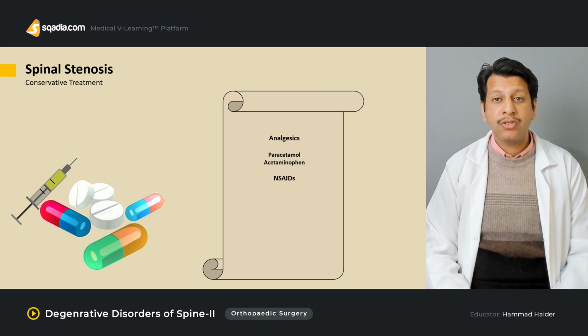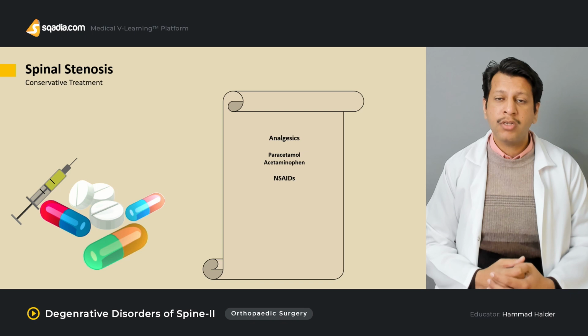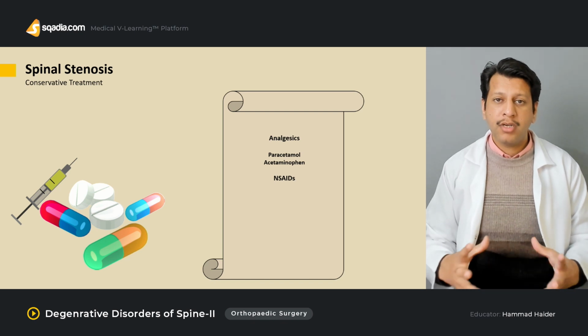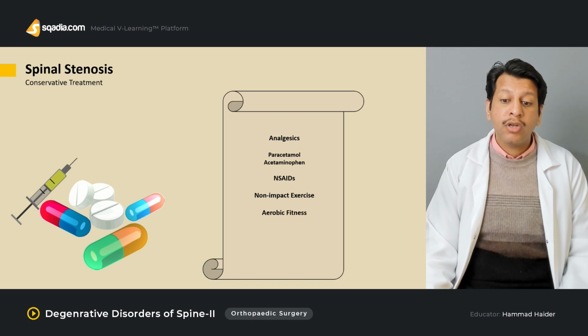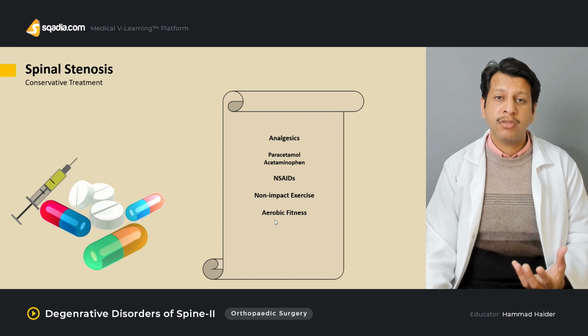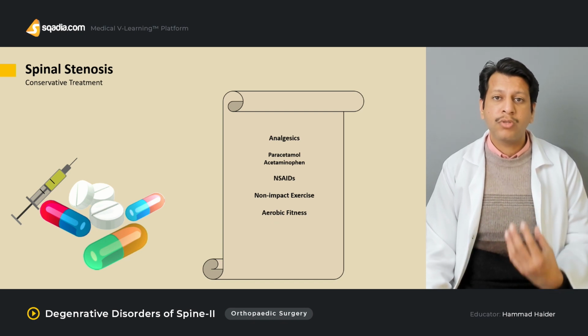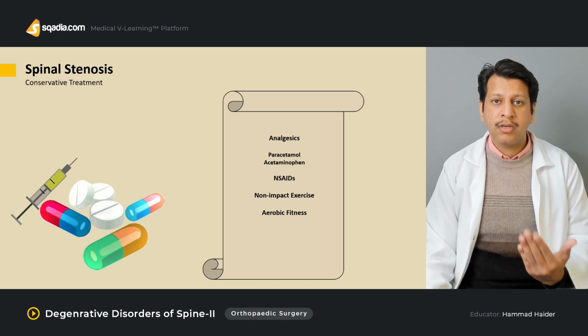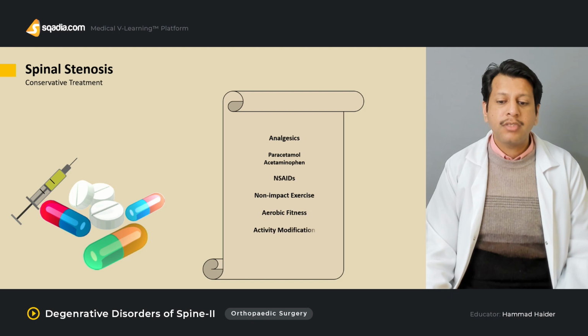The patient may be advised certain physical therapy and exercises in which he or she can maintain the spinal canal volume. Then non-impact exercises can be advised, aerobic fitness exercises in which the muscles are strengthened, so that once they bend backward, that does not reduce the spinal canal volume very much. Then we can also go for some form of activity modification.